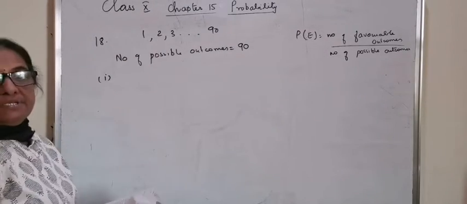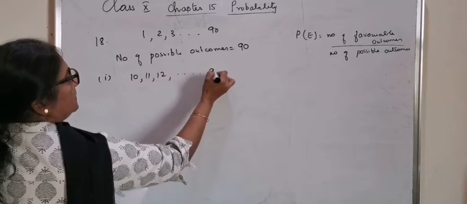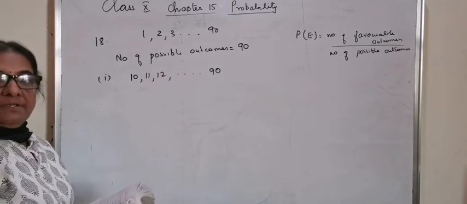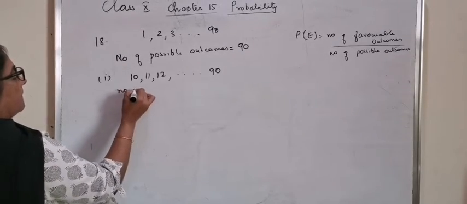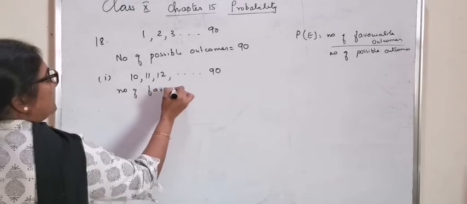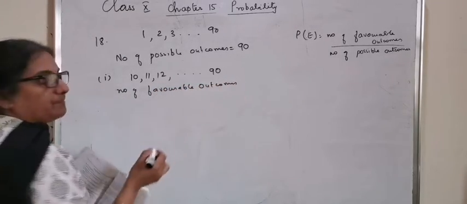In this set of numbers, the 2-digit numbers start with 10, 11, 12, etc. up to 90. You can find the number of favorable outcomes with the help of arithmetic progression.